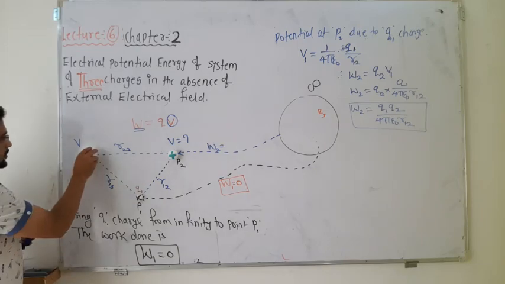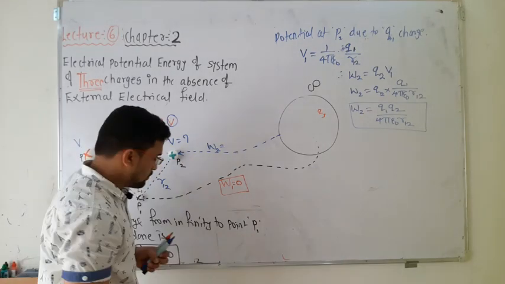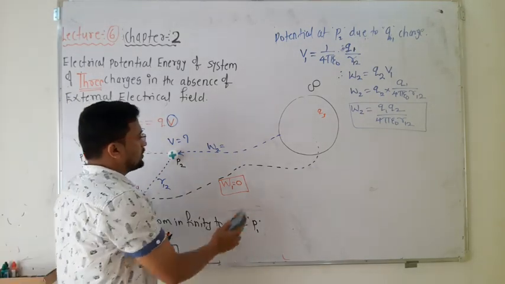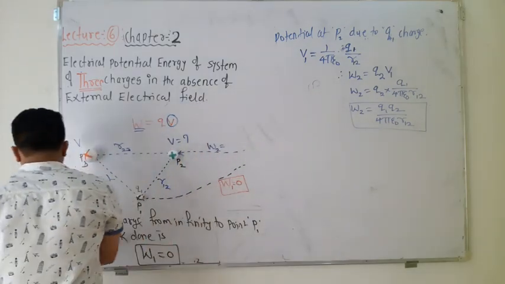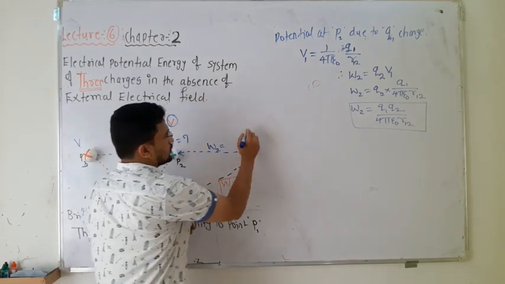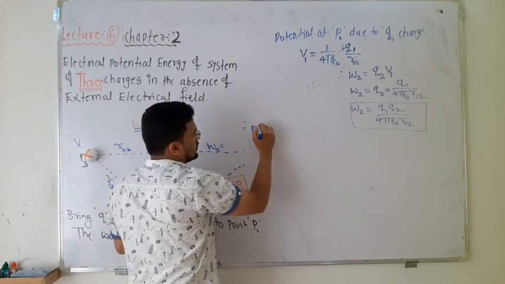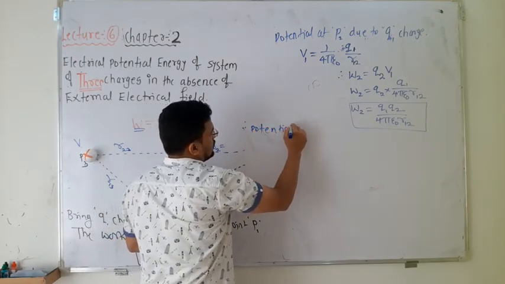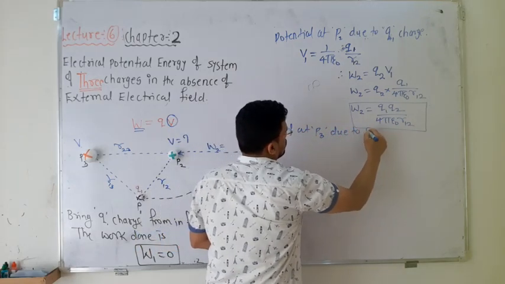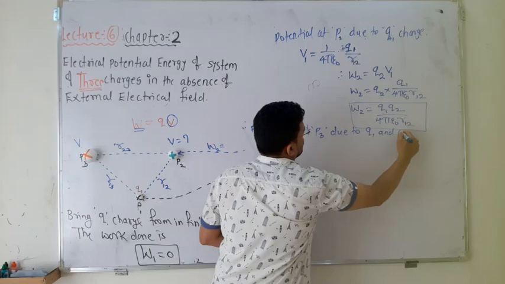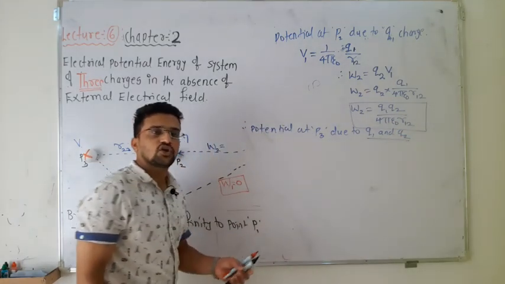So first find out the potential at P3 due to Q1 and Q2. Therefore the potential at P3 due to Q1 and Q2.